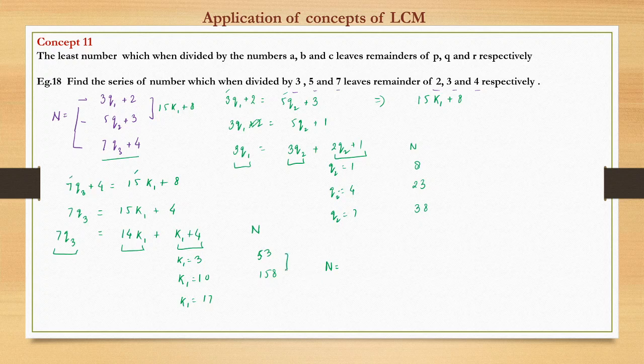I mean this difference also we can see, this is nothing but 105, which is the same as the LCM of 7 and 15, which is 105k2 plus the smallest number, which was 53, right?